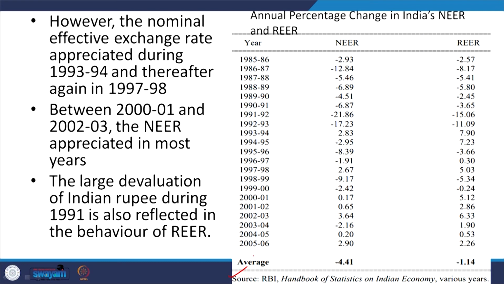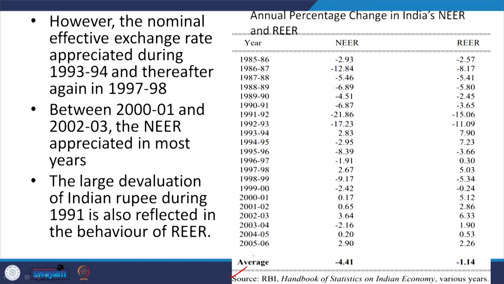However, the nominal effective exchange rate appreciated during 1993-94 and thereafter again in 97-98. Okay. Between 2001 and 2002-3, the nominal exchange rate appreciated in most of the years. The large devaluation of the Indian rupee during 1991 is also reflected in the behavior of the real effective exchange rate.